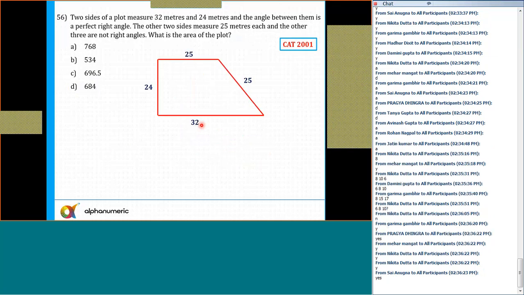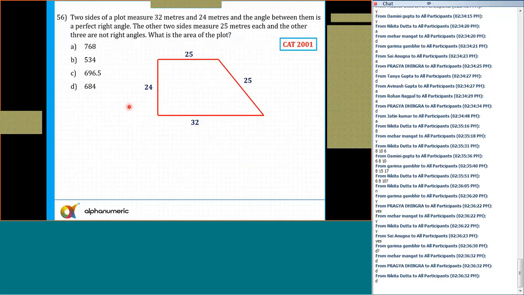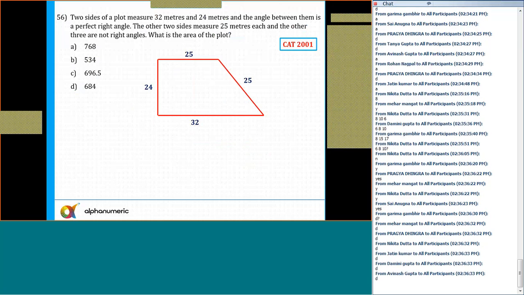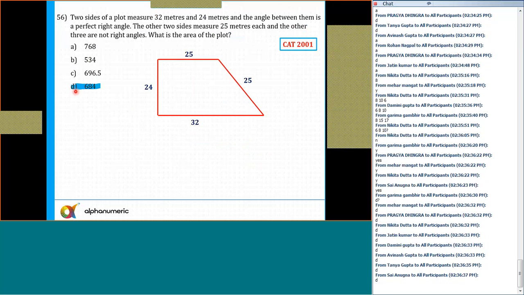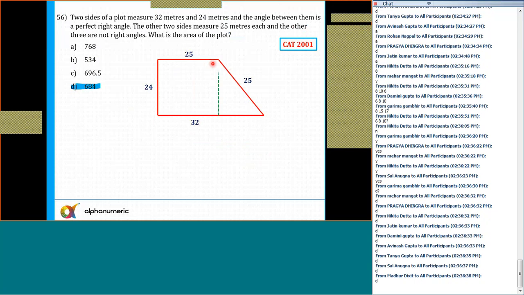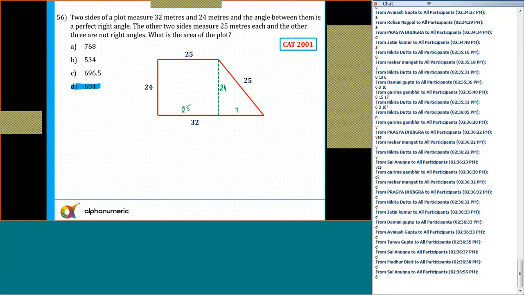Question number 56. What is the answer for 56? That's right, 684. Again, an easy one. I'll drop a perpendicular from here like this. So this is 25, this is 24. So this length will also be 24. Yes or no? This length will also be 24. And this is equal to what? This is 25. And this is equal to 7.